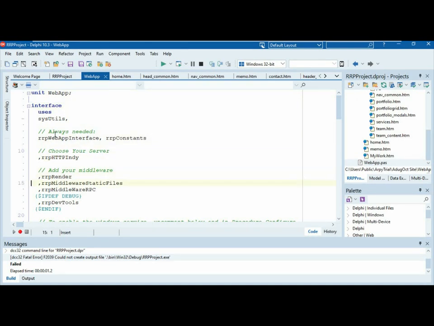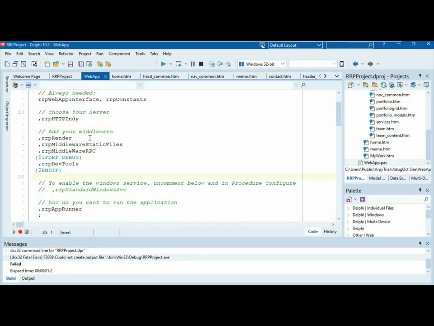And we've got some things up the top of our form here. The top of our form says things like, what am I using? So you see we're always going to need these. And pretty much the rest is, depending on what you're trying to do, these things will be necessary or not. One of the things is because we're using server-side rendering, we need the render unit.